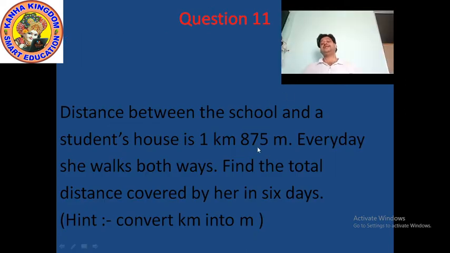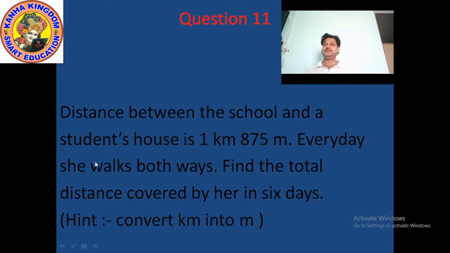Now the next question, that is question number 11 of which exercise? Yes, exercise 1.2. Okay, and the question is: the distance between the school and a student's house is 1 kilometer 875 meter. Every day she walks both ways. Find the total distance covered by her in 6 days. Okay, here I also give the hint. First you convert kilometer into meter. Okay, so what does the question ask?